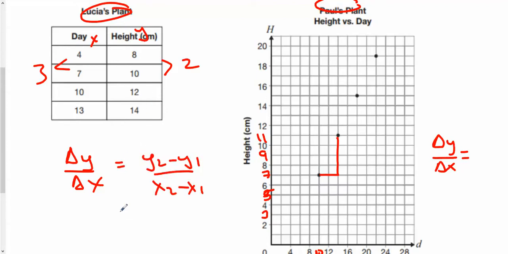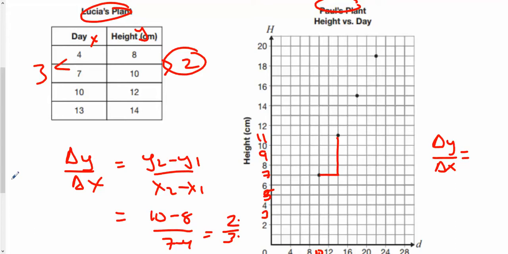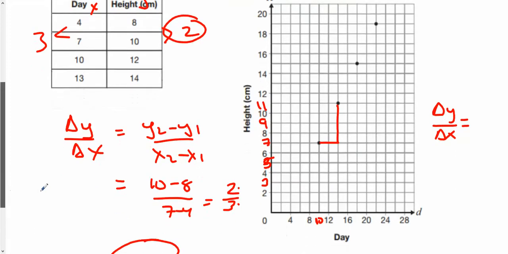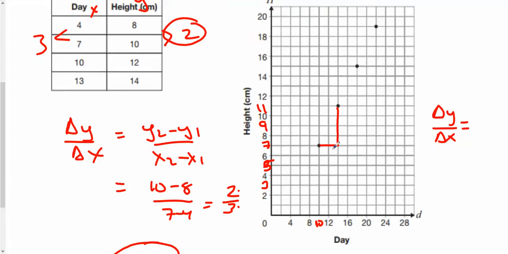There's a couple ways to do this. And you could say that's going to be 10 subtract 8. Yeah, sorry, that's right. 10 subtract 8 over 7 subtract 4, which is 2 over 3. And then you ask yourself, does that make any sense? Well, it grew 2 centimeters in 3 days. So the rate of change is 2 centimeters over 3 days. Now, does Paul beat that? So that's Lucia's story. Does Paul beat that?